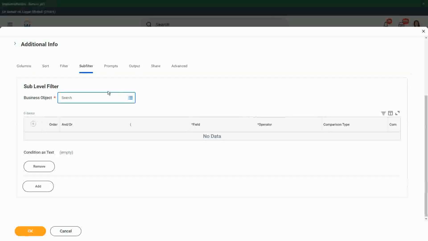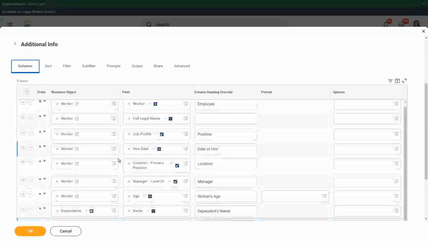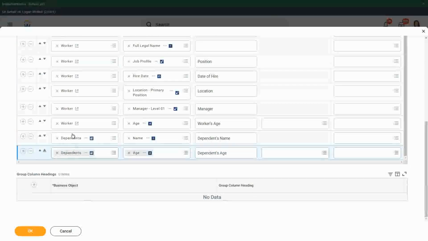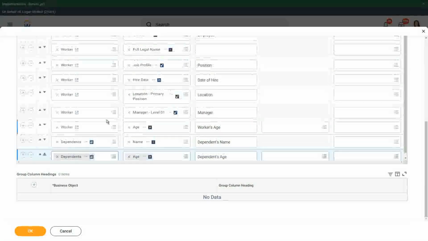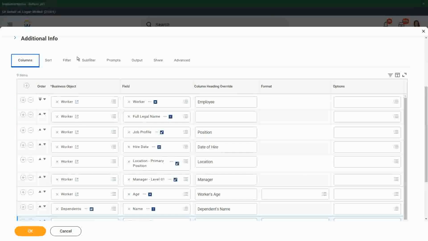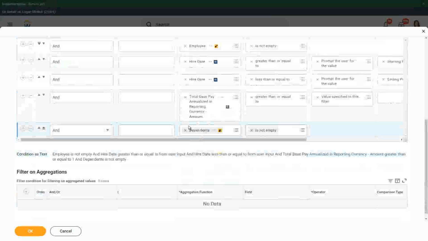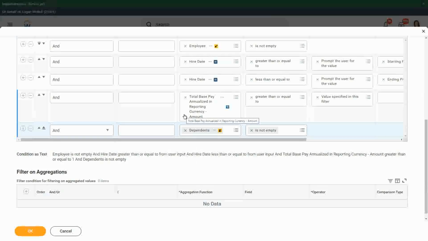A subfilter is used to filter on the related business object. Filter works on the primary business object. So that is why the filter did not have the fields from the dependent's business object. Right.